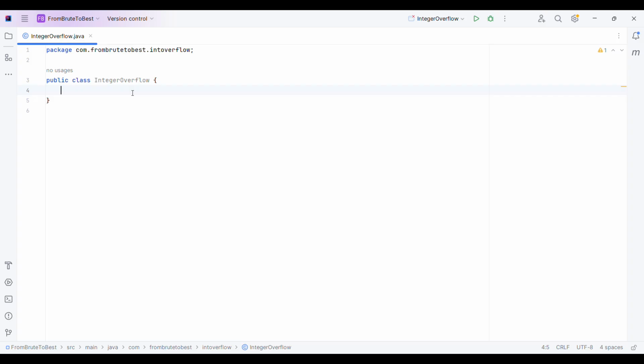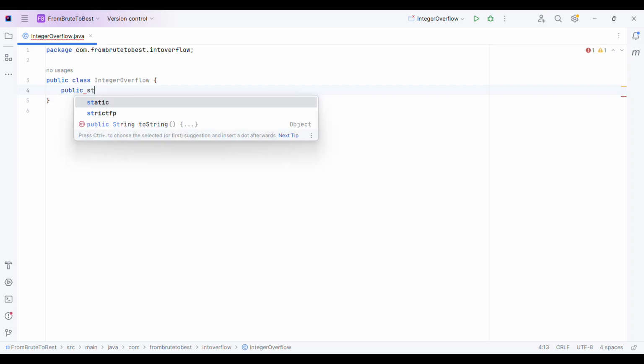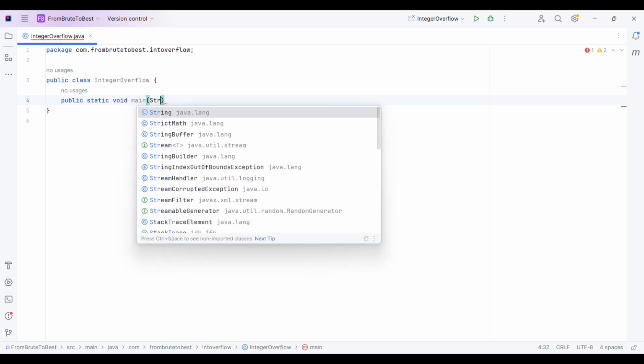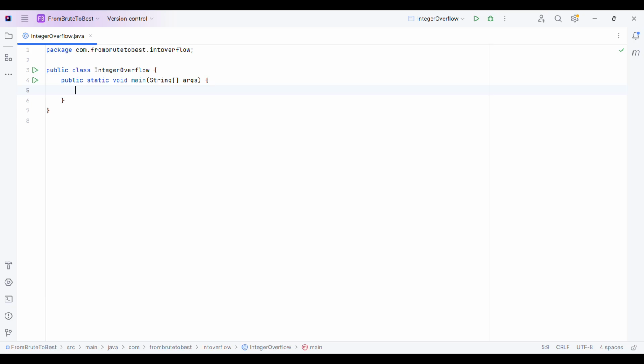Okay, to show you an example of integer overflow, I will not write too much code. I will write a simple calculation. So let me first write the void main method. And inside this main method, let me have two variables.